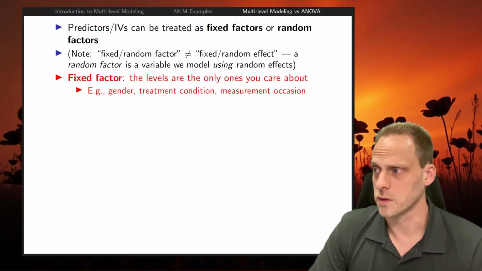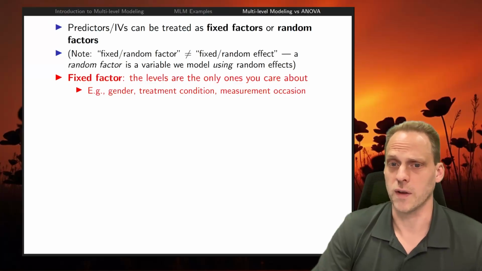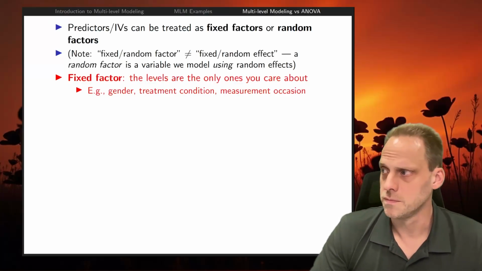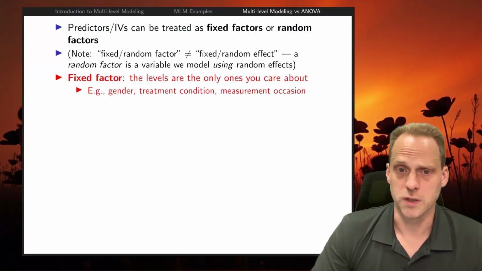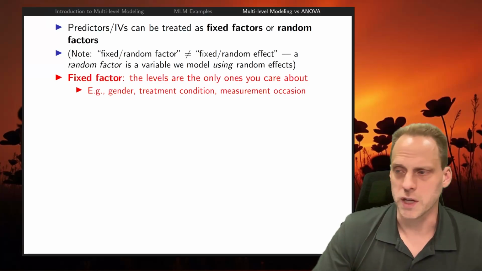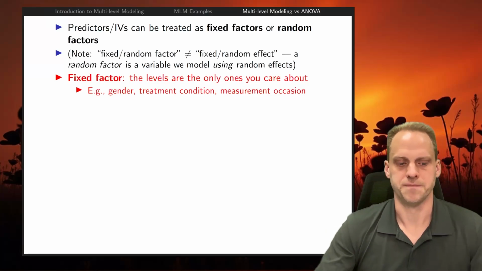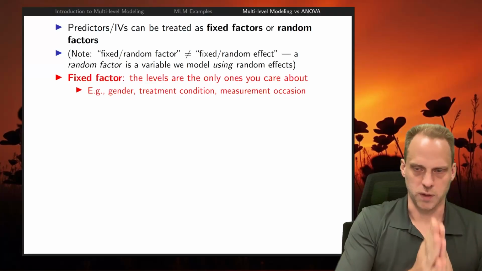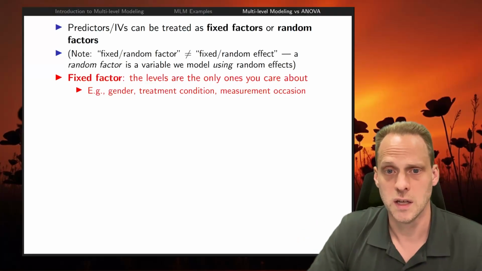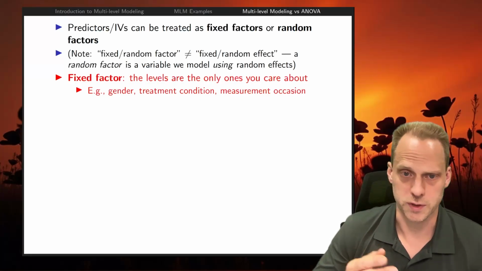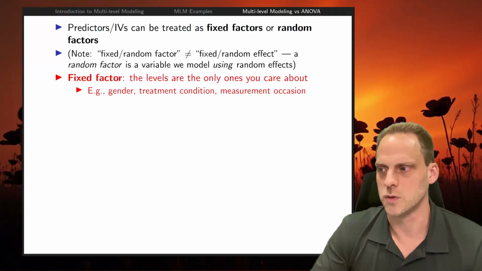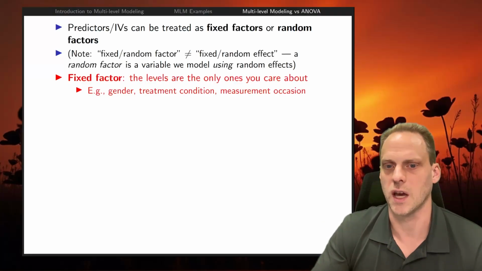So a fixed factor is a factor where you have levels that are the only ones you really care about. Like for example, gender, with male, female, or treatment condition, control versus an experimental condition, or versus maybe 2 experimental conditions, or measurement occasions. Maybe you have type 1.0, type 1.1, type 1.2, maybe baseline, follow-up, right? Those kinds of designs. And you really care about those specific levels. You don't want to generalize to other potential levels. You don't want to generalize to other potential treatment conditions that you don't actually have or that don't exist.